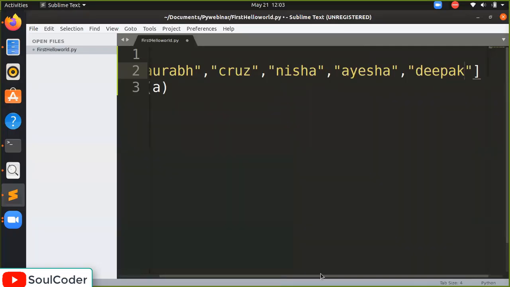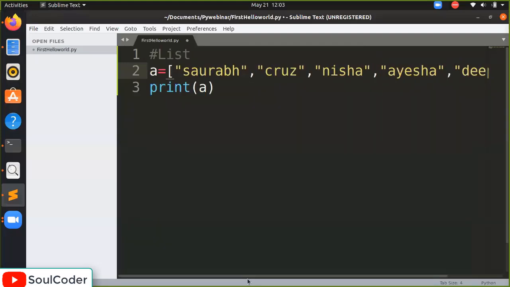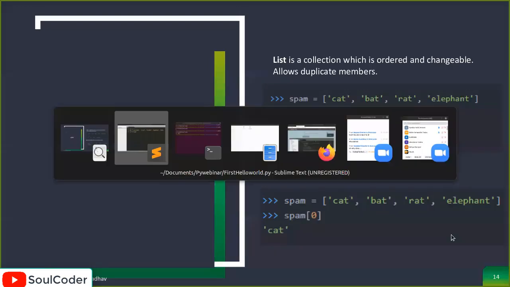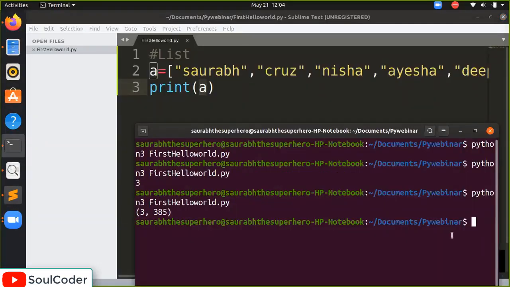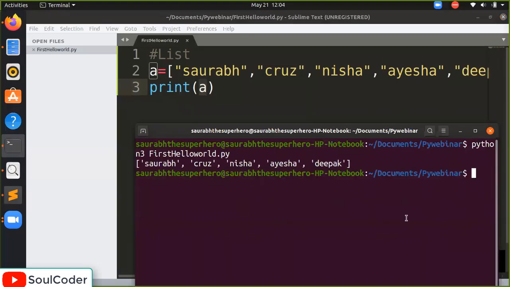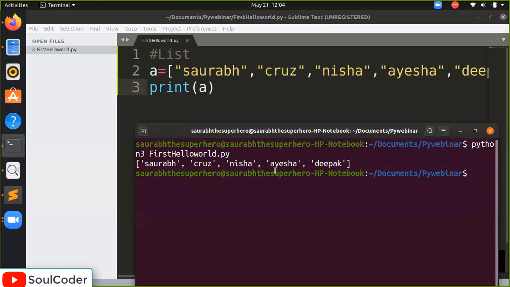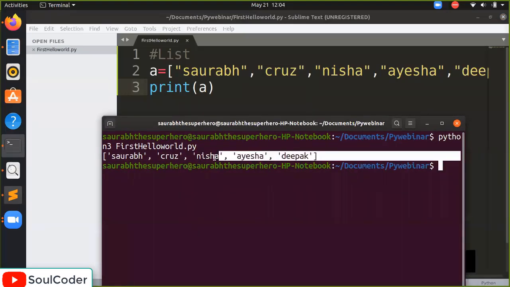We use lists for many purposes. I will show you the real intention of using a list. So I am going to print a. What will be the output of it? Let's see. I am going to create a terminal again. Can you see this? Saurabh, Cruz, Nisha, Aisha, and Deepak, in the order you have written it. It has displayed the list.